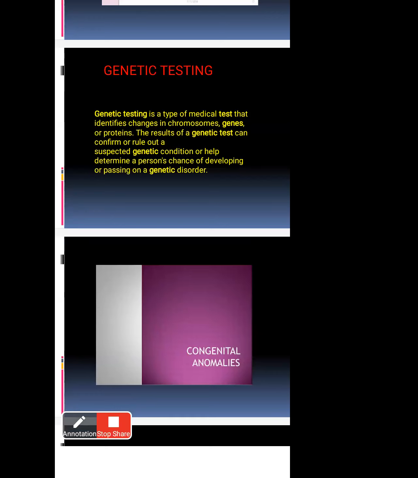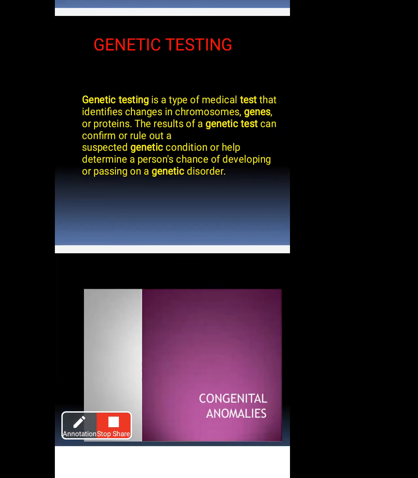Next, genetic testing. How is genetic testing done, and what is the purpose of doing it? Genetic testing is a type of medical test that identifies changes in chromosomes, genes or proteins. With a genetic test you can identify any changes in the chromosomes, genes and proteins of a particular person. Why do it? Because children sometimes also get genetic disorders.